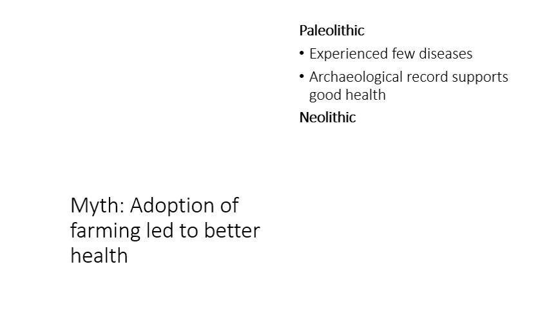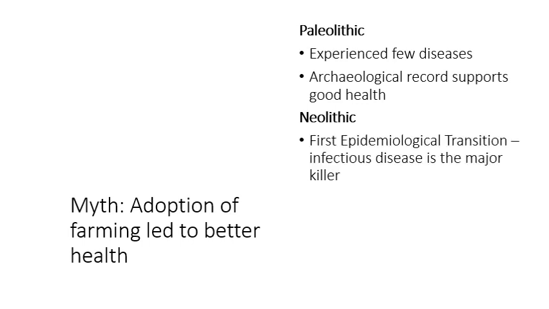During the Neolithic, the archaeological record provides us with a very different understanding of the types of diseases that these people experienced. So during the Neolithic, we have what's referred to as the first epidemiological transition. It's a big word, I know, it's a big concept, but simply it means that infectious disease becomes the major killer or the major source of disease for humankind at that point of time.